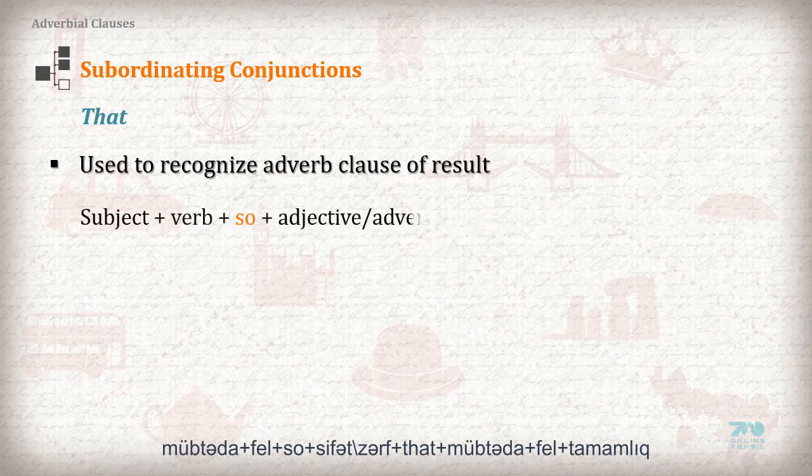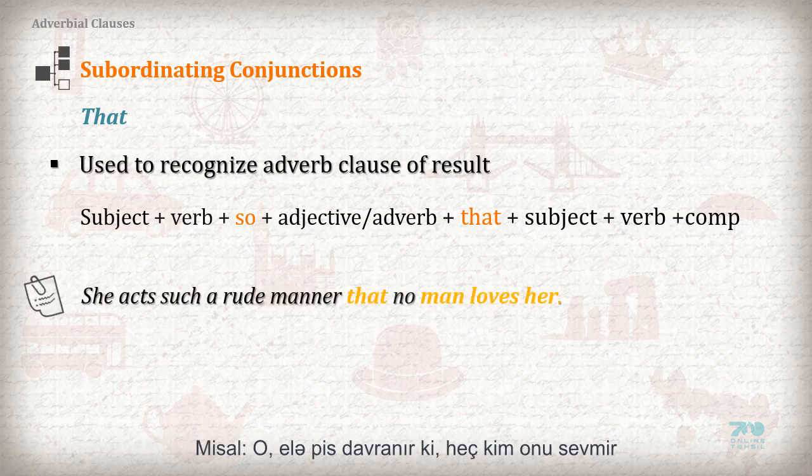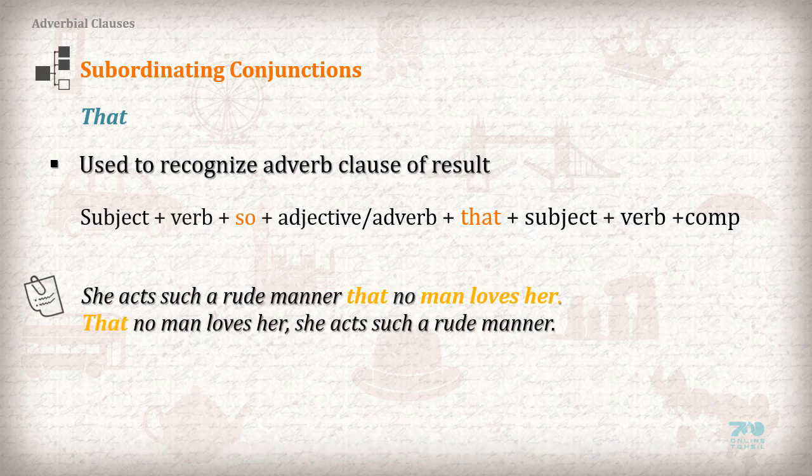Subject plus verb plus so plus adjective, adverb, plus that, plus subject, plus verb, plus complement. Example: She acts in such a rude manner that no man loves her. That no man loves her, she acts in such a rude manner.